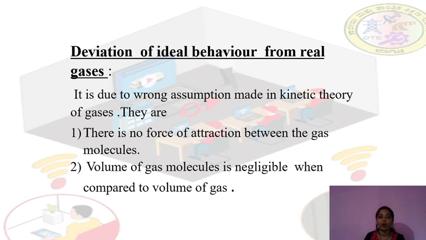Second one, the volume of the gas molecule is negligible when compared to the volume of the gas. This is also one of the wrong assumptions. So these are the deviations of ideal behavior from real gases. In real gases there is a force of attraction between the gas molecules, as well as a volume for the gas molecules. Each molecule has a volume, and it is not negligible in the case of real gases.